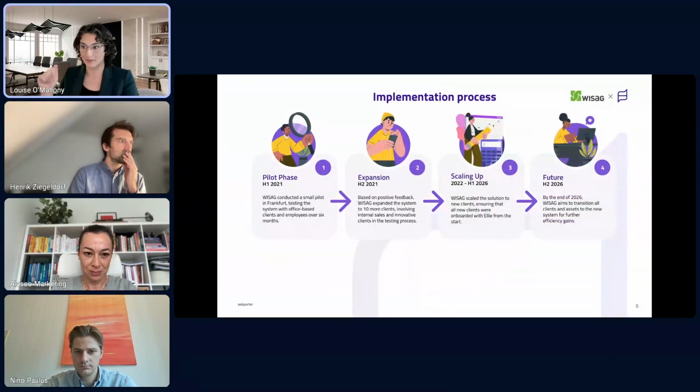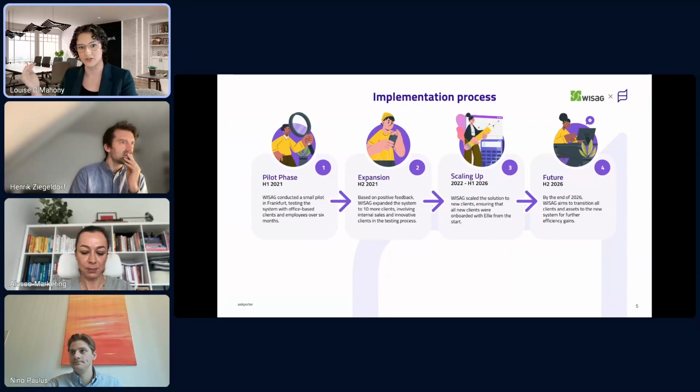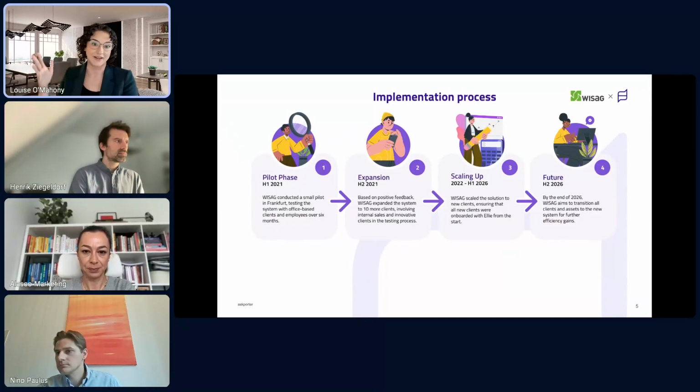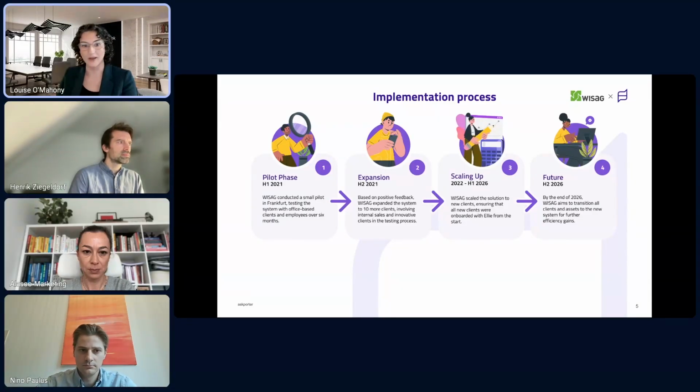So yeah, let's talk about the implementation. In the first phase, we didn't try to solve every edge case. We focused on the top 20% of issues, which is actually around 80% of the total manual workload. So the low value, high volume tasks. This ensured that when the AI agent was implemented, it was useful from day one without overwhelming the technical teams. So we started off with a 6-month pilot in Frankfurt, just a small selection of VISAG's offices. And then based on that success, we onboarded every new client to the VISAG portfolio with Ellie since 2022.